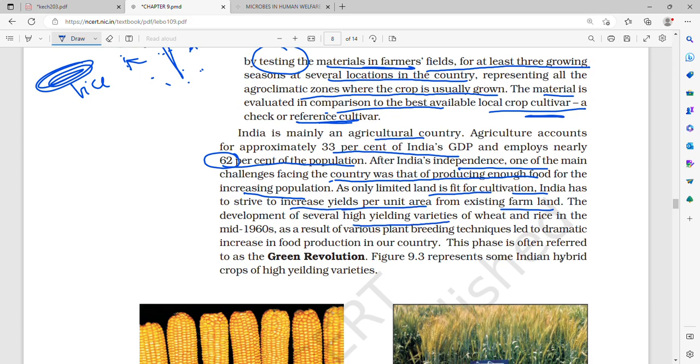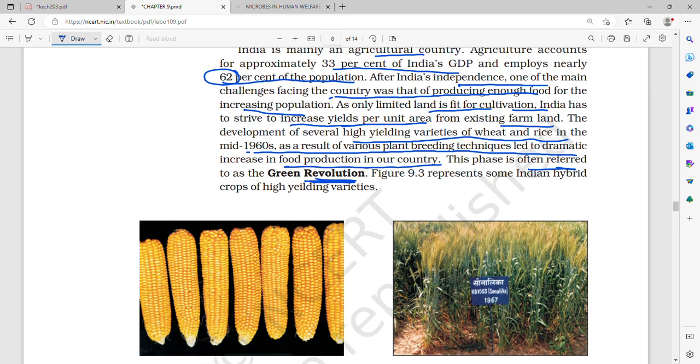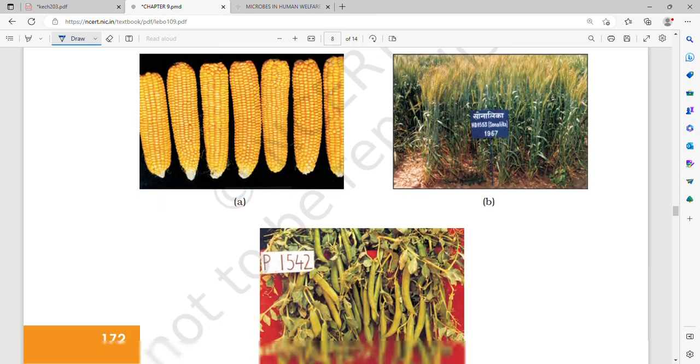So, development of several high-yielding varieties of wheat and rice in the mid-1960s. As a result, various plant breeding techniques led to a dramatic increase in food production, and this phase is often referred to as the Green Revolution. During that time, in many parts of Europe, as you must have read in previous classes, there was a shortage of food. In our country, due to the Green Revolution, it was a huge success. High-yielding varieties of wheat and rice in the 1960s and various plant breeding techniques increased the food production in our country, because of which our condition did not become like that of the others. Therefore, this is called the Green Revolution.